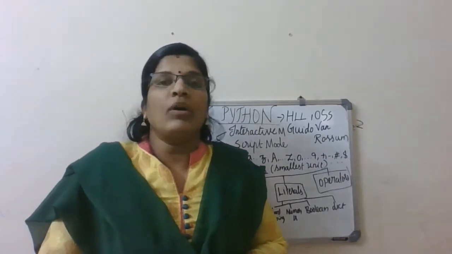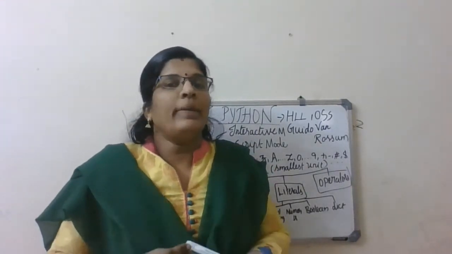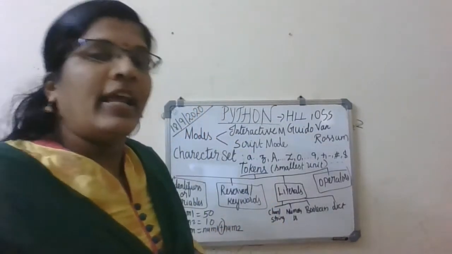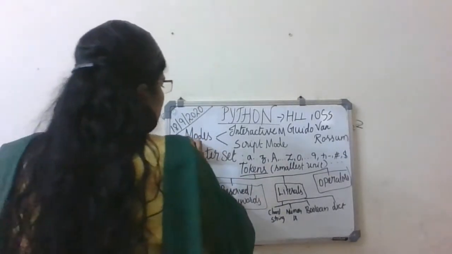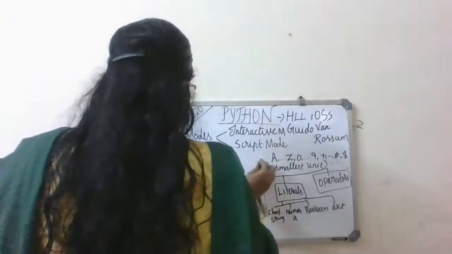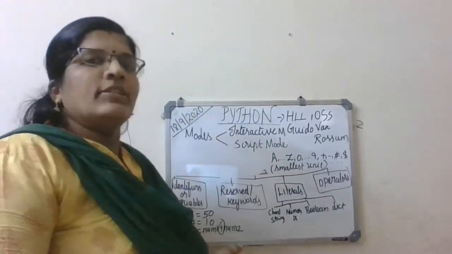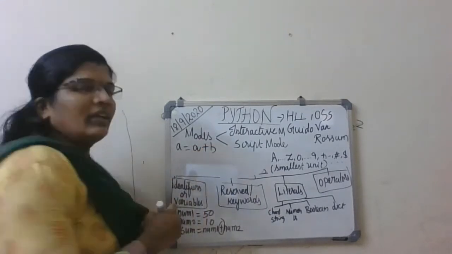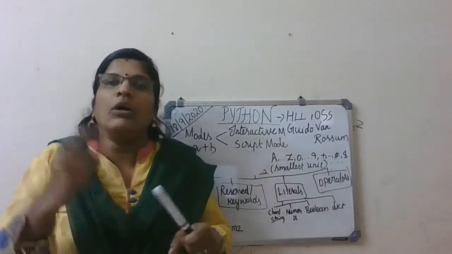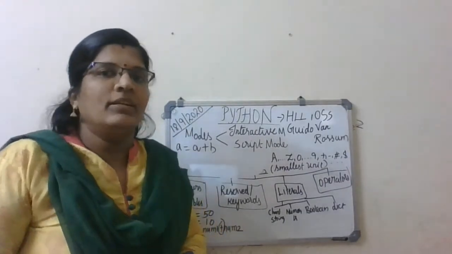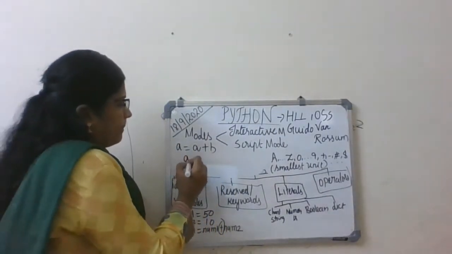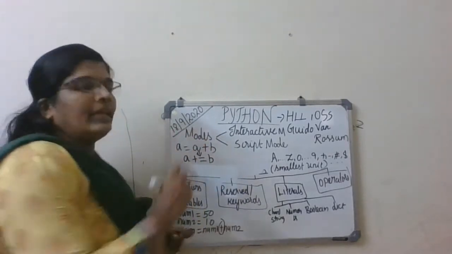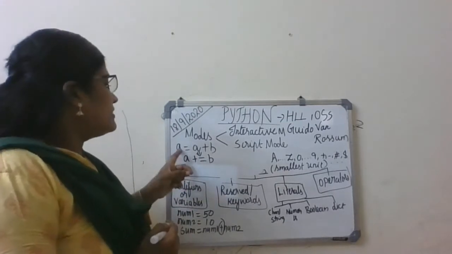So assignment operators are a new thing for you. Assignment operators are a short form of writing. Let me give you an example. See here, a is equal to a plus b. This can be written in short with the help of assignment operators. So how is it so? a plus is equal to b. So these two are equal. This is an expanded form.